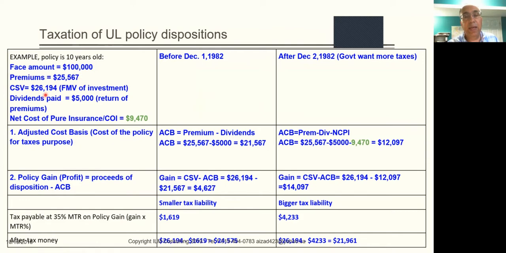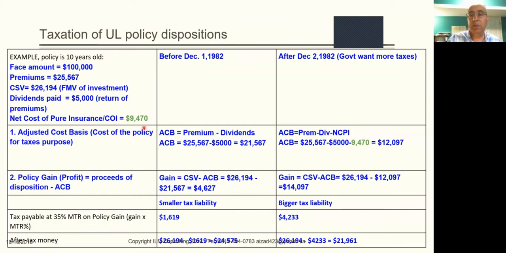The cash surrender value, that is the value if you cancel the policy, you will get $26,194. It's also known as the fair market value of the investment. That is the investment portion of your UL policy is this amount. That is, if you cancel your policy, this is your cash surrender value. Let's suppose the dividends paid were $5,000, which is a return of premium. So dividends paid by the company are considered to be a return of premium. That is, the premiums you paid are just given back to you.